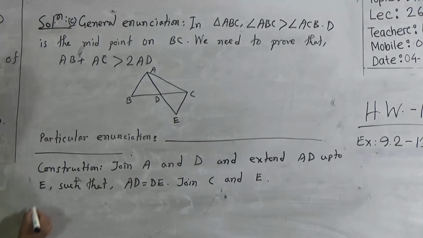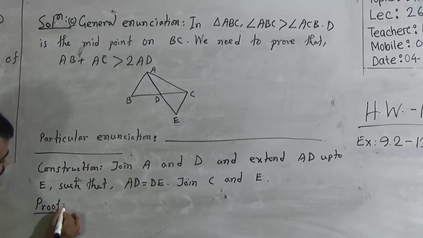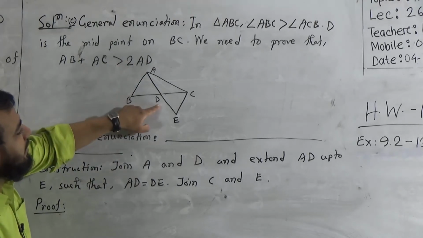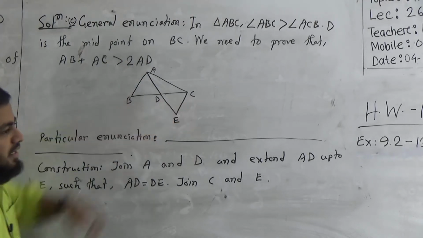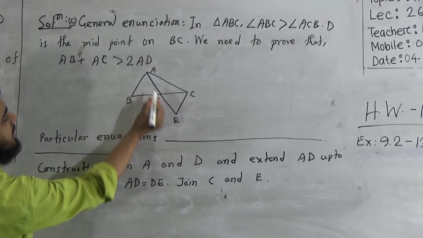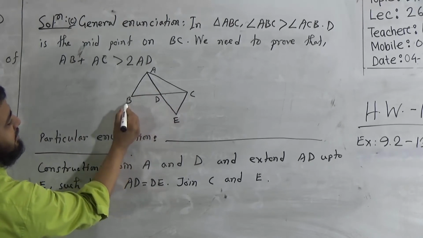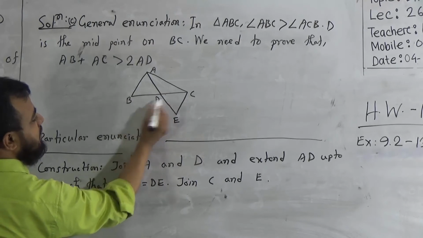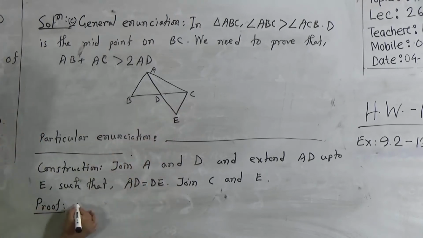Now we will prove this one, my dear students. The proof is so easy. I am telling it again and again. Look at this figure. In the triangle ABD and the triangle CED, we have AD equal to DE and BD equal to CD, because D is the median. So BD equals CD.